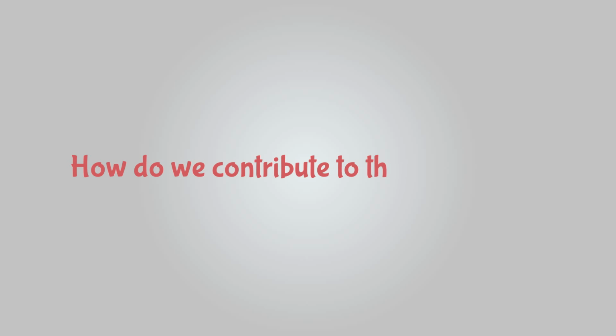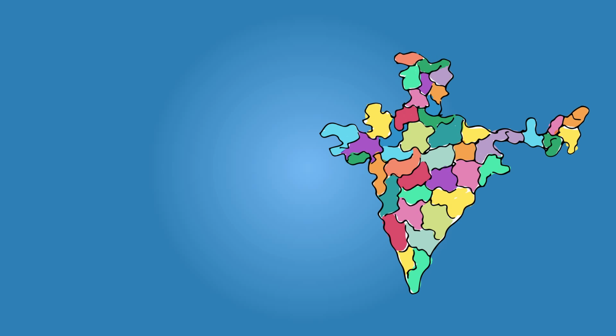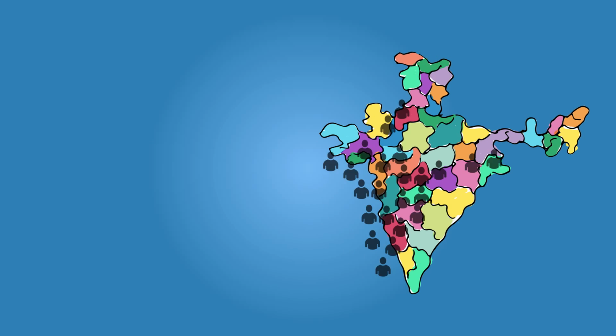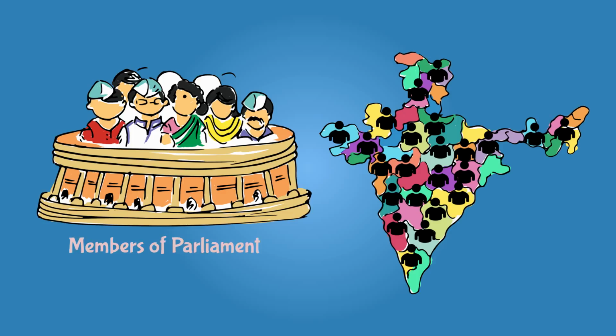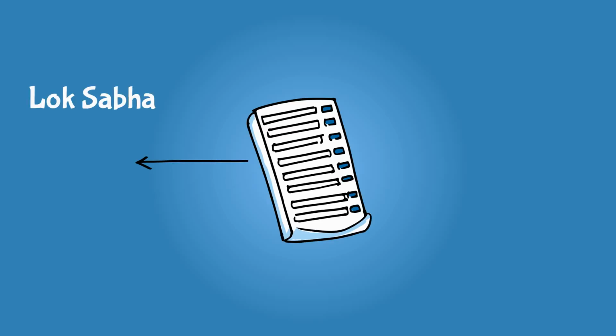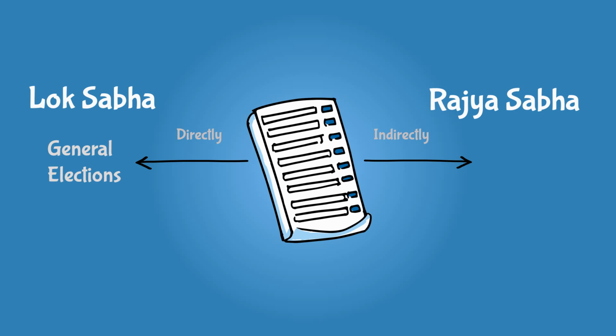How do we contribute to Parliament and its decisions? The country is divided into numerous constituencies. Each of these constituencies elect one person to the Parliament. Once these candidates become part of the Parliament, they become members of Parliament. We elect the members of the Lok Sabha directly through general elections and the members of the Rajya Sabha indirectly through state legislative assemblies. So what did we learn about the Parliament?